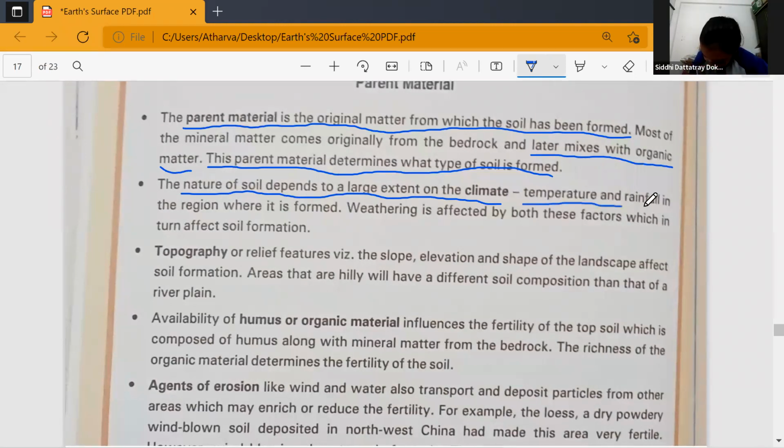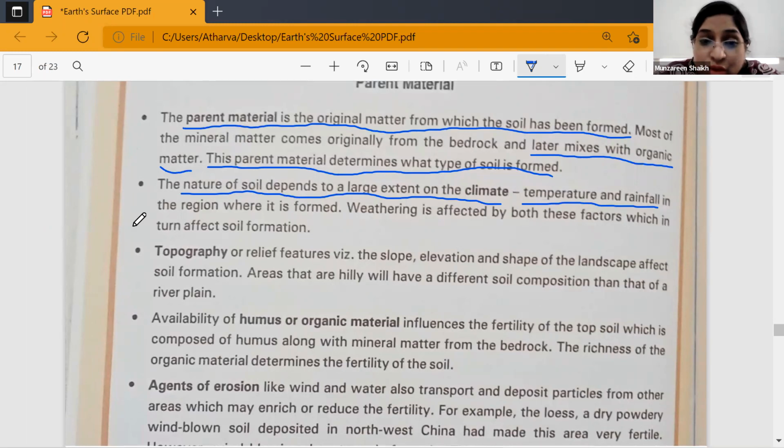So the type of soil or soil formation is highly affected by the temperature and the rainfall. As Mariam said, if the region has high rainfall, then the soil will be completely different compared to a desert region, right? Now, weathering is affected by both these factors, which in turn affect the soil formation.